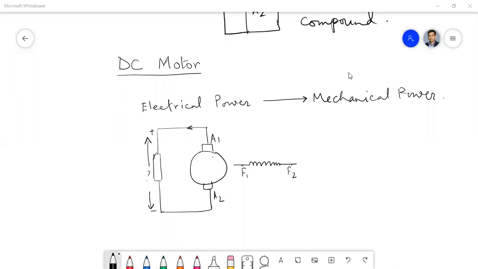Terminal voltage. EG. Terminal. No, sir, EG no. VT. This terminal voltage VT. And I can understand that you are just sitting idle, you are not doing anything. Somebody has just logged in and gone out.